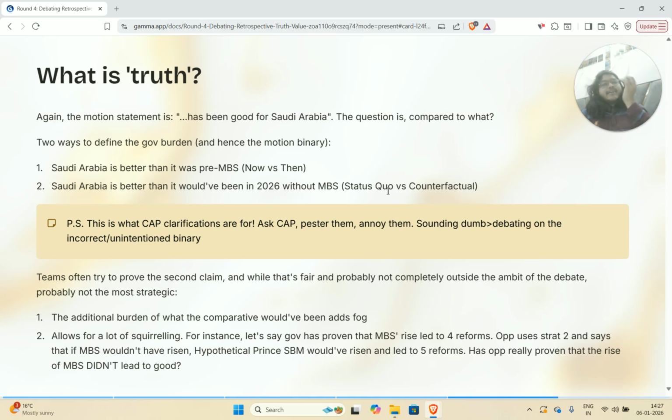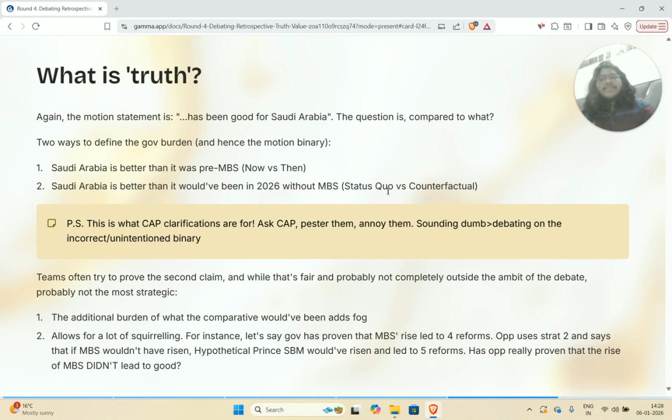And here the binary ends up being status quo versus counterfactual, which is that Gov defends that MBS specifically had a lot to do with these benefits, and Op says that if MBS had not risen to power, alternative prince, blah blah blah, would have been able to create these same benefits, if not more. How do you choose which one is correct and which one is actually correct?